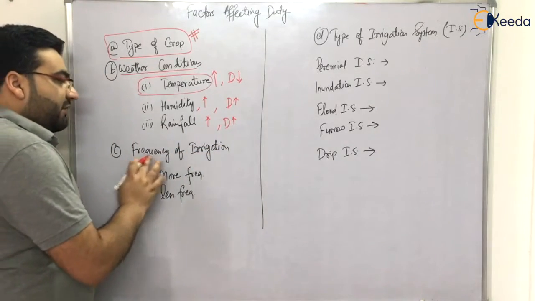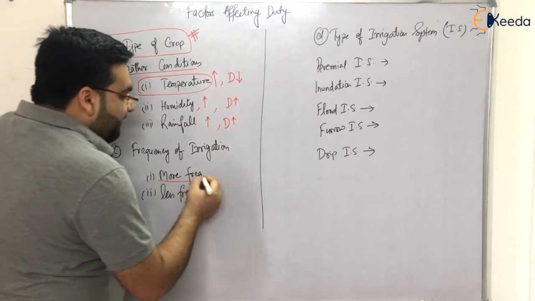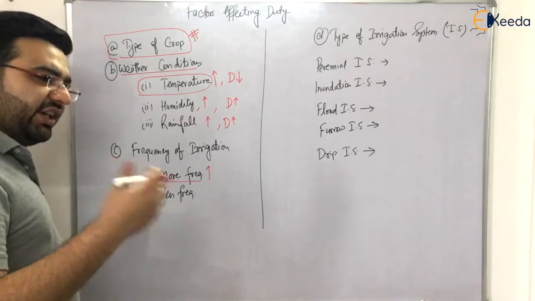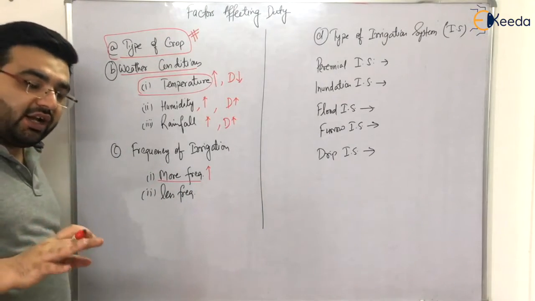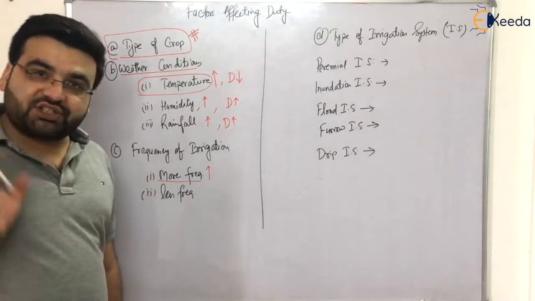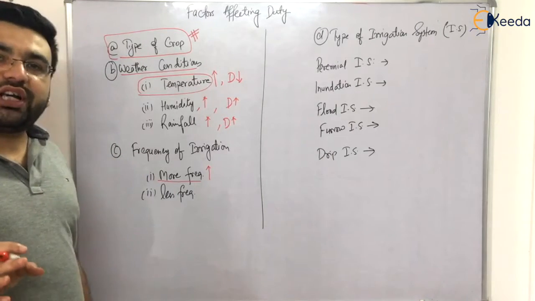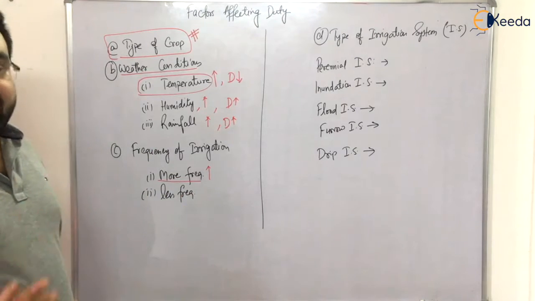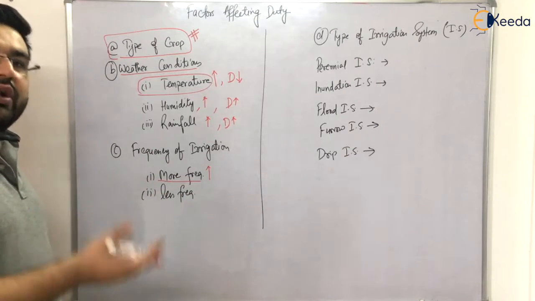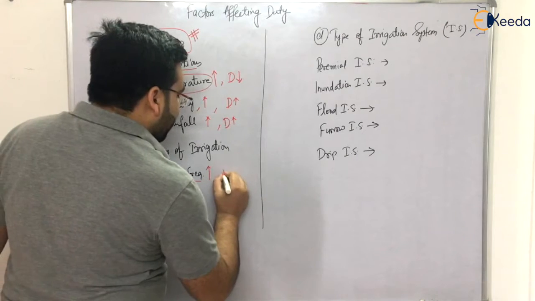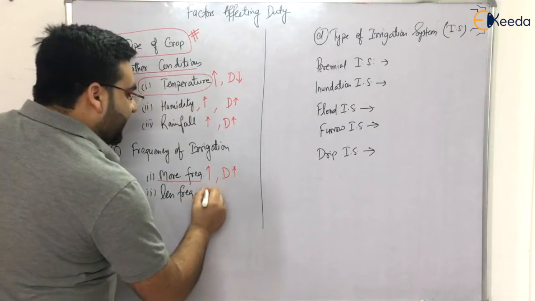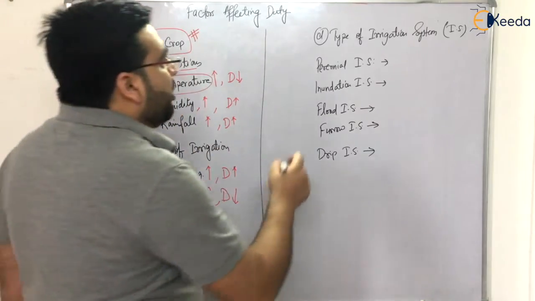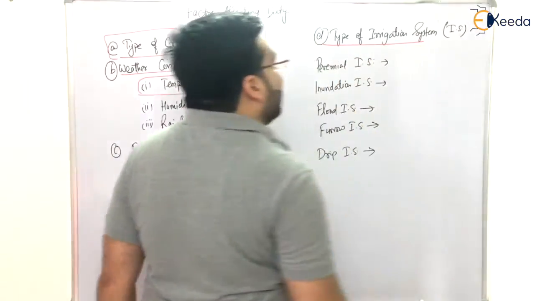Okay. Now coming to the frequency of irrigation. If you are irrigating your land, let us say after 1 day, 2 days, 3 days, or every day, your soil will always be moist. If your soil is always moist, what will happen? The duty of that particular area will be very high. It will need very less water for irrigation. So if more frequency, duty will be more. If less frequency, duty will be less. So simple, right?